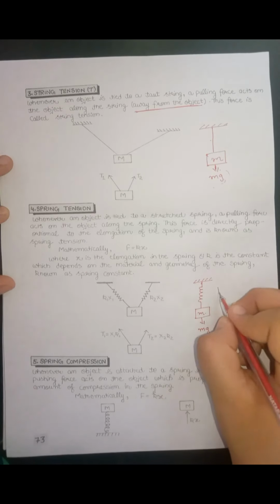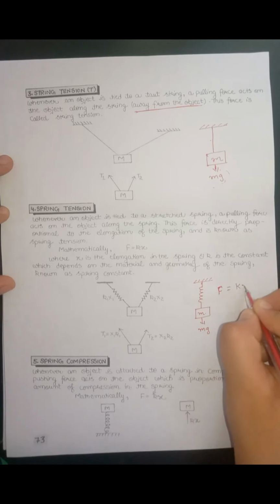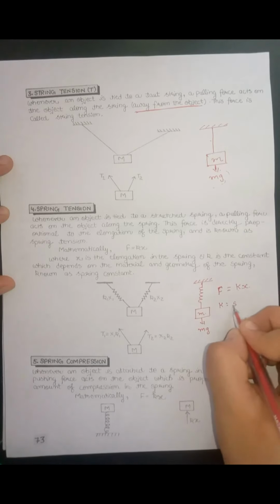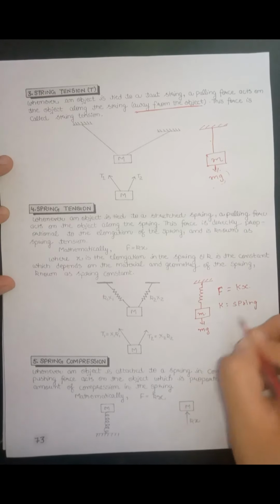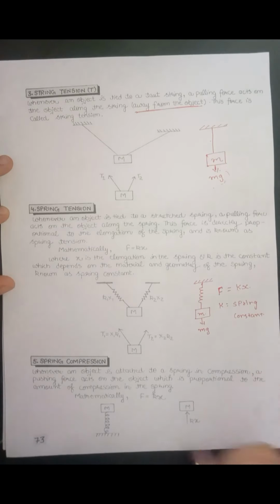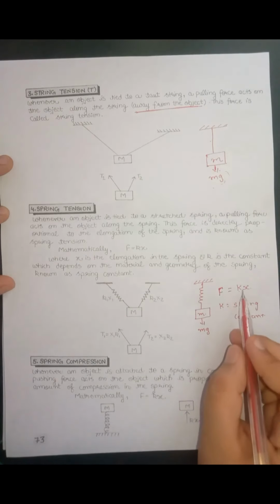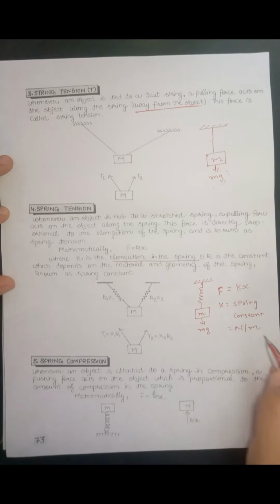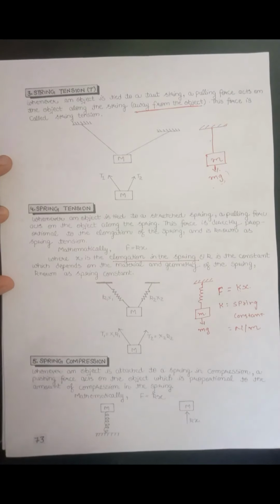That force is called spring force. The spring force is given by F equals kx. Here k is the spring constant and x is the elongation in the spring. The unit of spring constant will be Newton per meter.